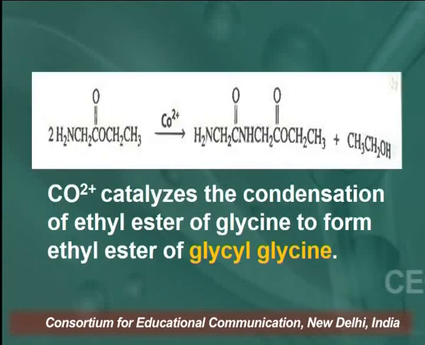In this example, you can see this is an ester, and the reaction takes place in presence of Co2+, that is cobalt, which is a metal, and that metal catalyzes the ethyl esters, and that ethyl ester is converted to glycine, and finally we get an ethyl ester of glycyl glycine. So, here the cobalt metal acts as a metal ion catalyst, or electrostatic catalyst.